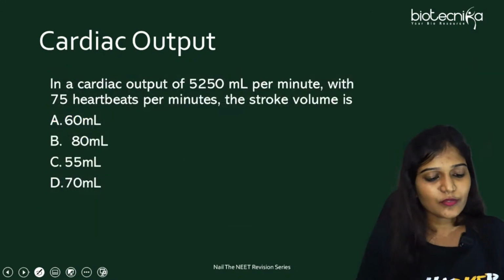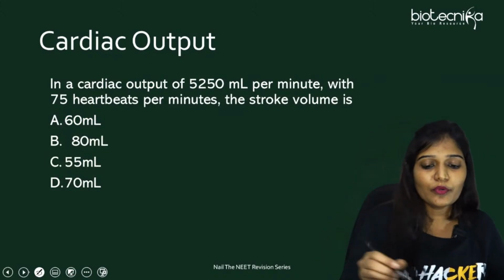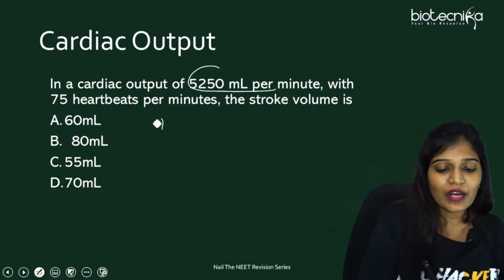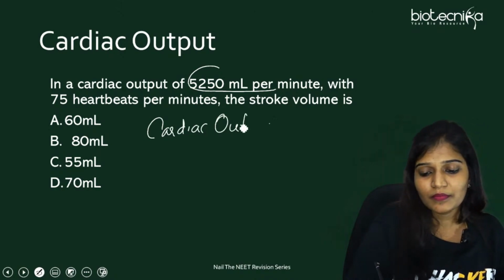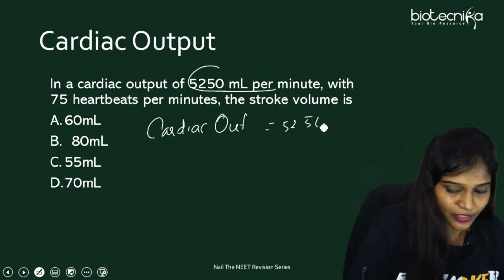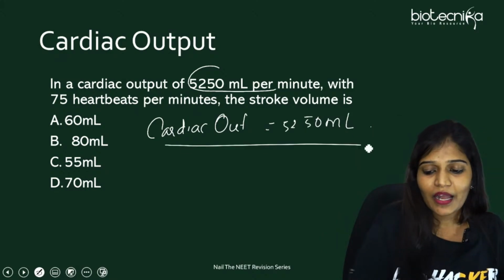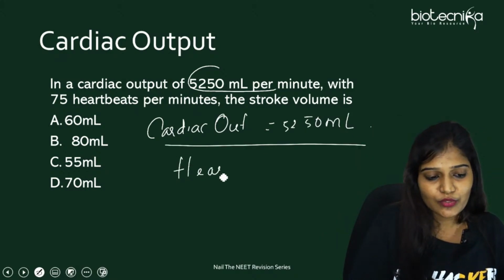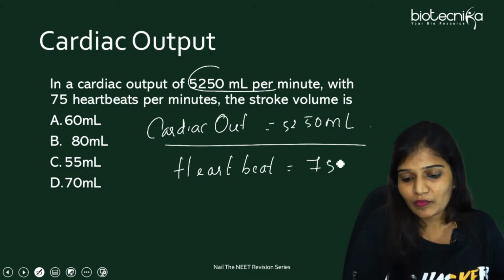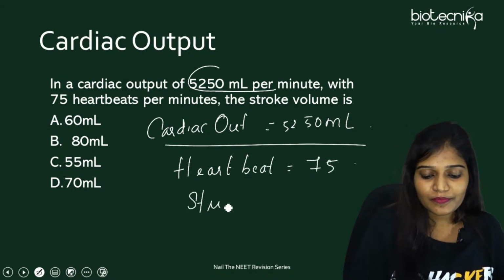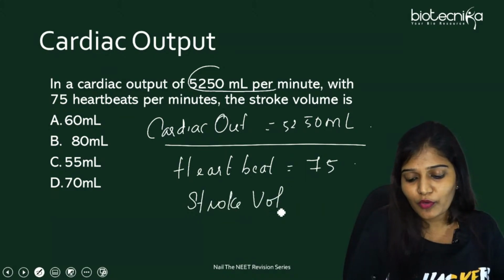Just answer this question. Cardiac output is given as 5250 ml and heartbeat is given as 75. Find out the stroke volume.